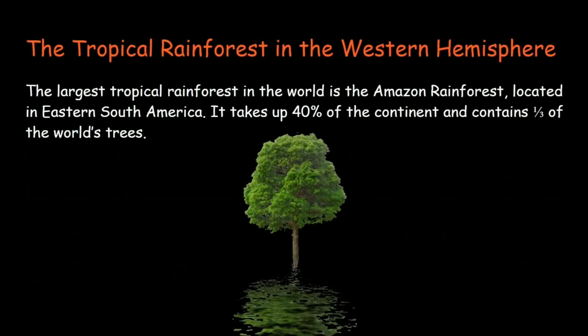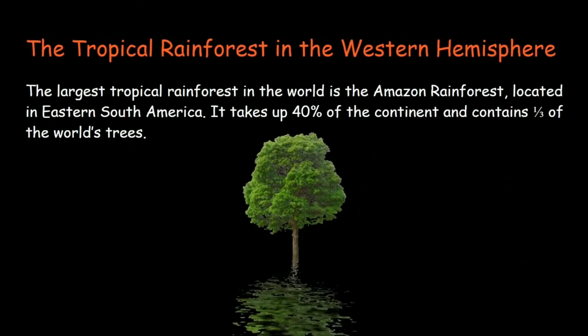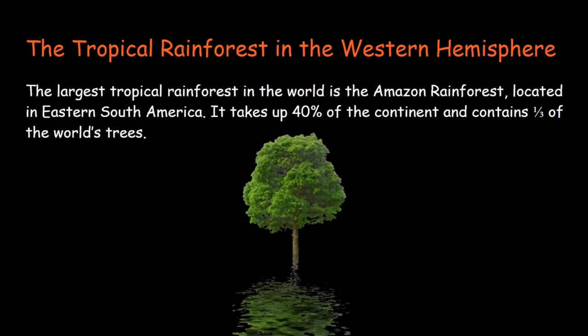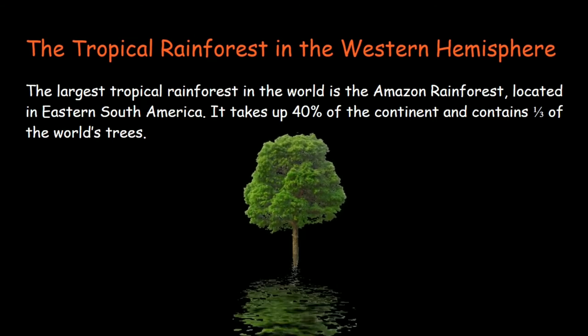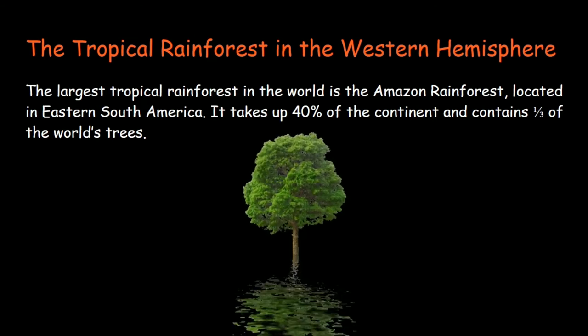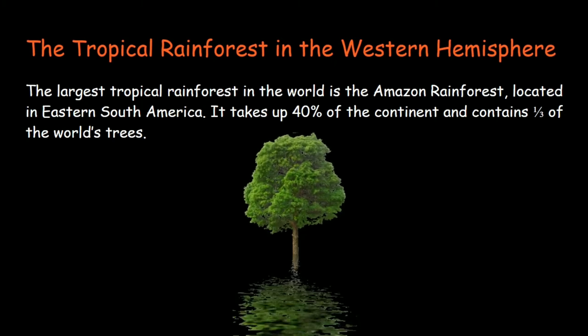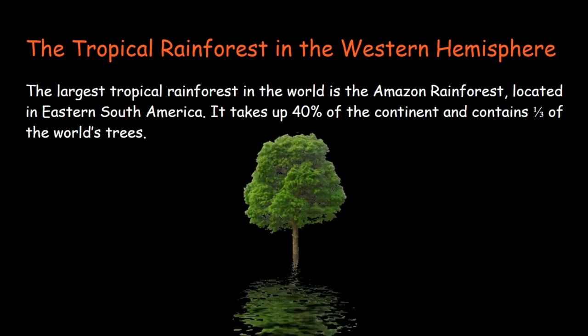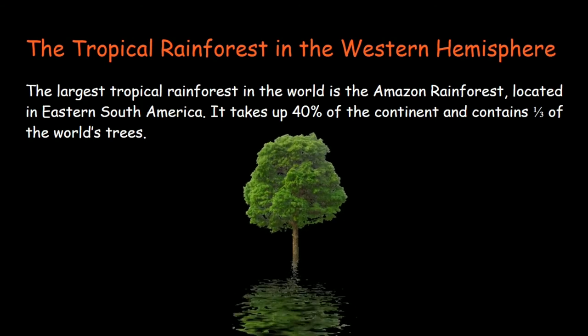The largest tropical rainforest in the world is the Amazon rainforest, located in eastern South America. It takes up 40% of the continent and contains 1/3 of the world's trees. It produces a large amount of oxygen we breathe.